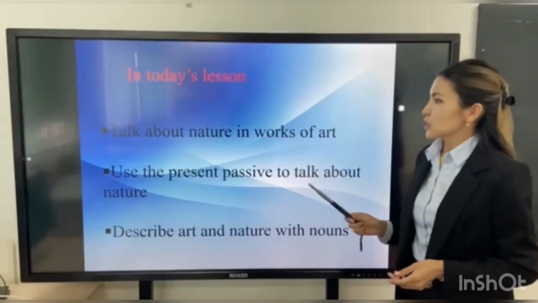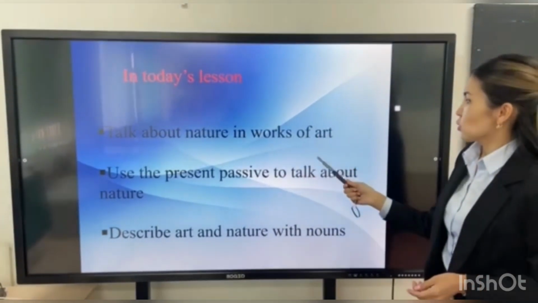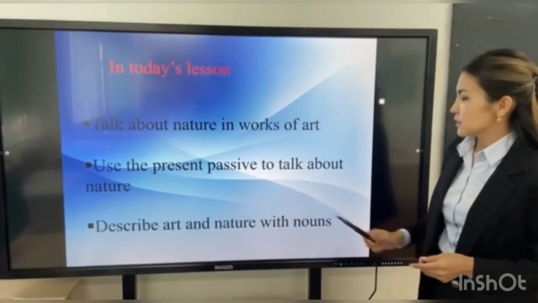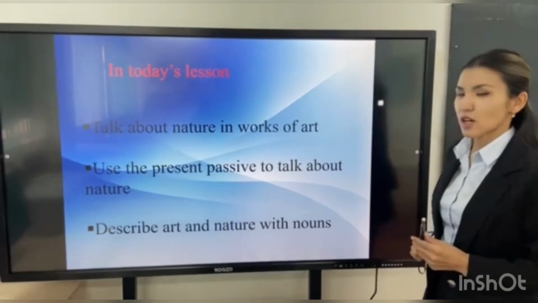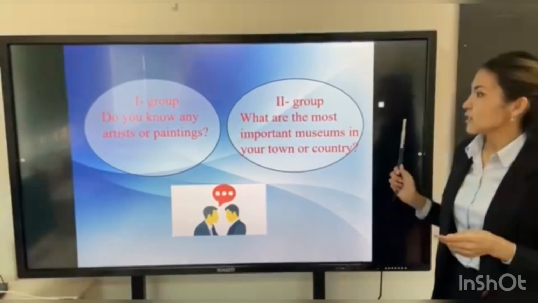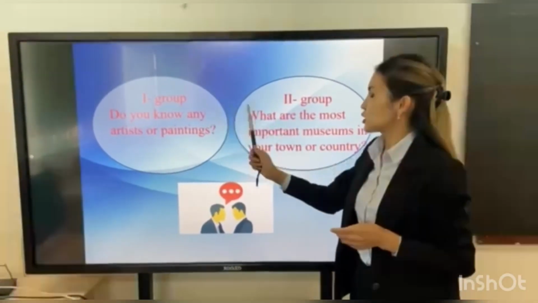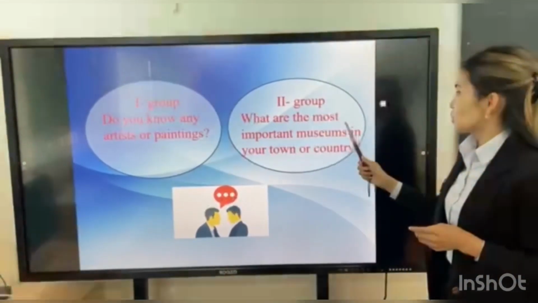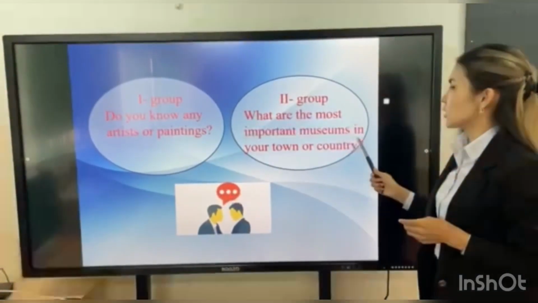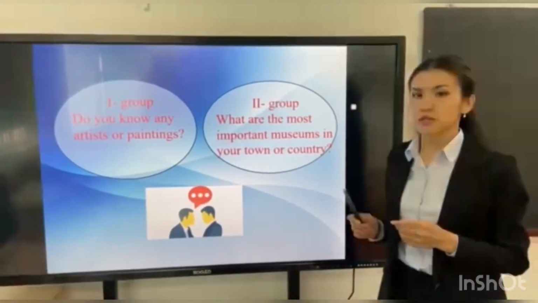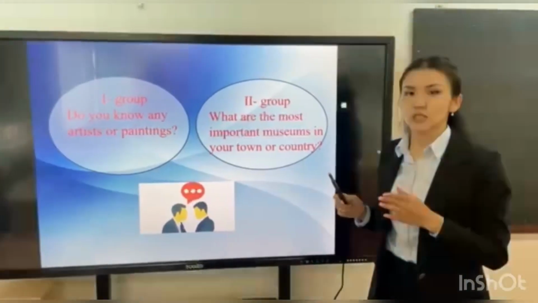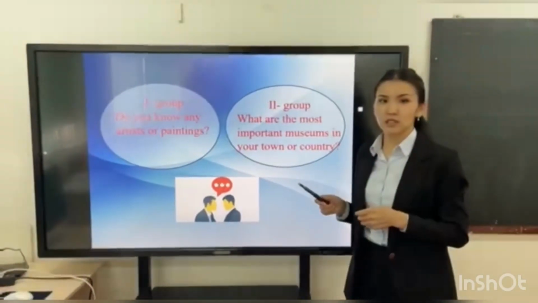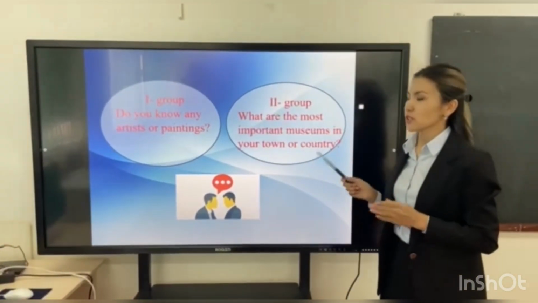Okay, children, today we are going to talk about nature in works of art. Use the present passive to talk about nature. Describe art and nature with nouns. Your task, there are two questions. Question for first group: do you know any arts or paintings? For second group, what are the most important museums in your town or country? You will tell your opinion to your neighbor, and you should tell some information about this question. Then your neighbor will tell all this information with the object he or she.